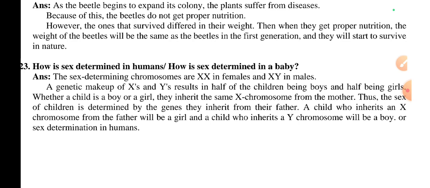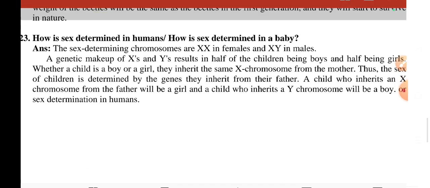Whether a child is a boy or a girl, they inherit the same X chromosome from the mother. Thus, the sex of the children is determined by the genes they inherit from their father. A child who inherits an X chromosome from the father will be a girl, and a child who inherits a Y chromosome will be a boy. This is sex determination in humans.